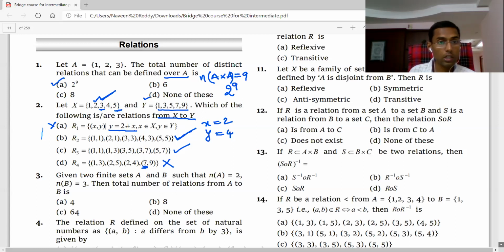This is not a relation from X to Y. Very simple. But R2 and R3 are relations from X to Y. So like that you have to check. Then next, given two finite sets A and B with n(A) = m and n(B) = n, the total number of relations from A to B, we already discussed, is 2 to the power of mn, that you know.